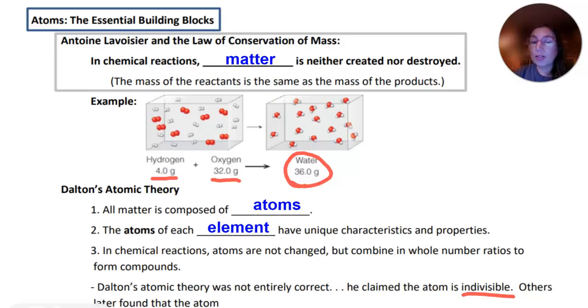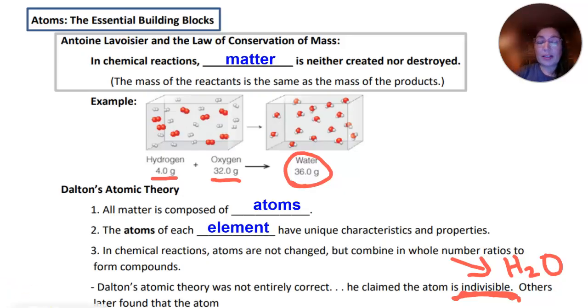In chemical reactions, atoms are not changed, but they can be rearranged, and they combine in whole number ratios to form compounds. When we're talking about whole number ratios, that's like 2 H's to every 1 O in water. Dalton's theory wasn't entirely correct. He did claim this idea of atomos, that the atom is indivisible.